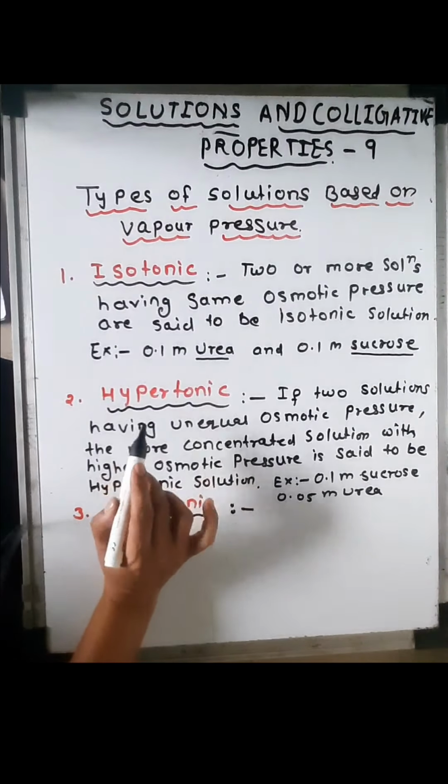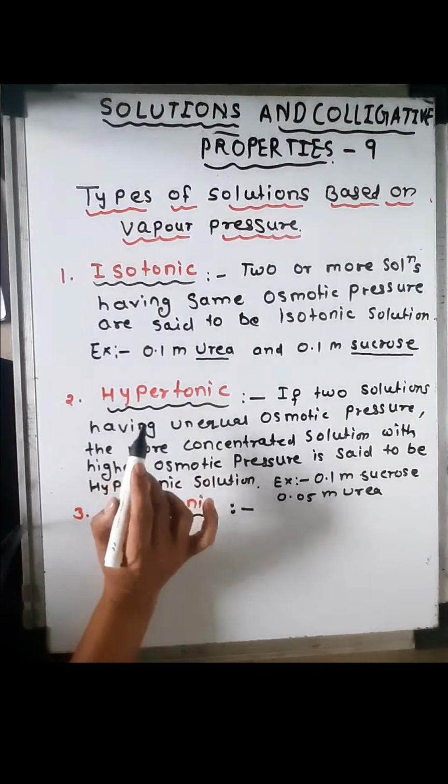Then hypotonic solution. The more dilute solution having lower osmotic pressure is said to be a hypotonic solution.